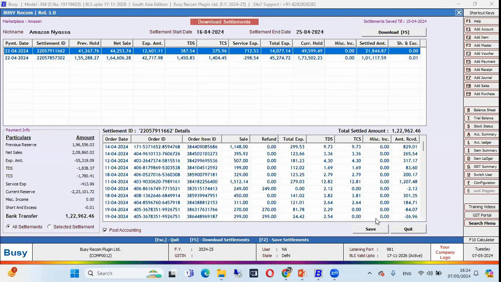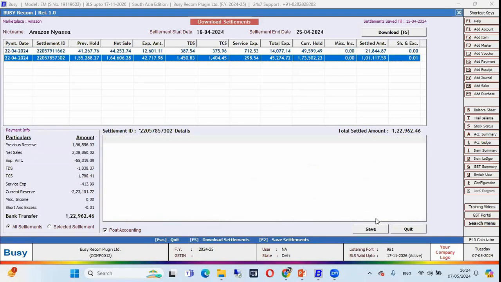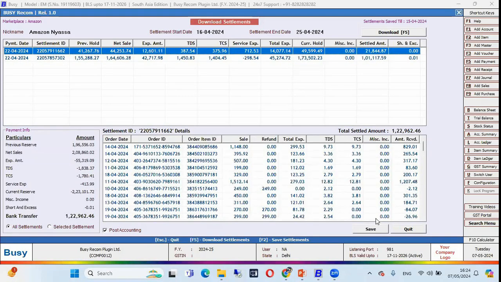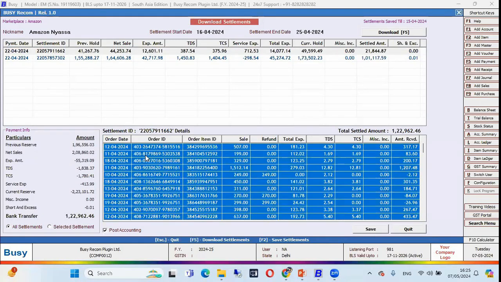So these are my settlement transactions, and in these transactions you can see at the bottom. Like in the first transaction, payment date, settlement ID, previous sold, net sales, expenses amount, and all other charges are showing, and the details are showing at the bottom. You can see, in this settlement ID, this payment is released and for these transactions.